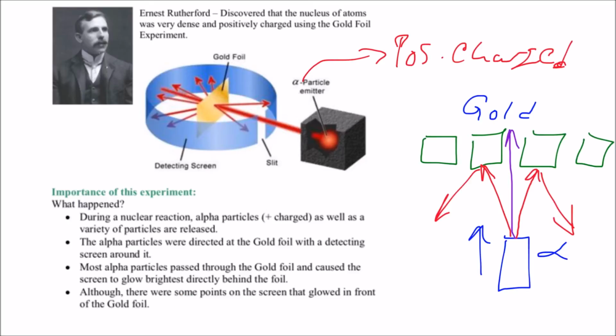And that something had to be really massive in order for that alpha particle to bounce back, because these alpha particles, guys, are actually pretty massive. As far as particles go, they've got a lot of mass to them. So that would be like driving a four-wheel drive truck.